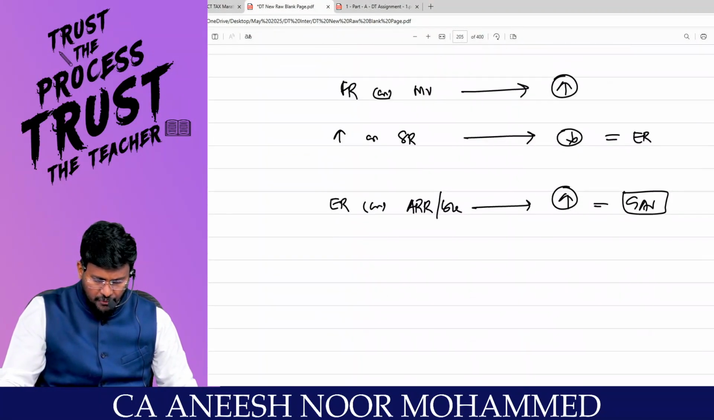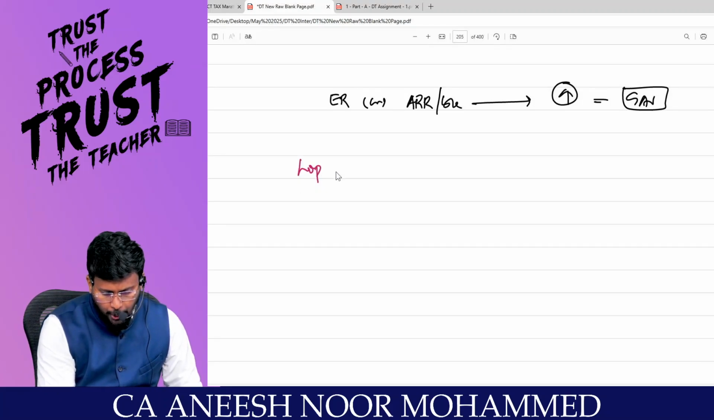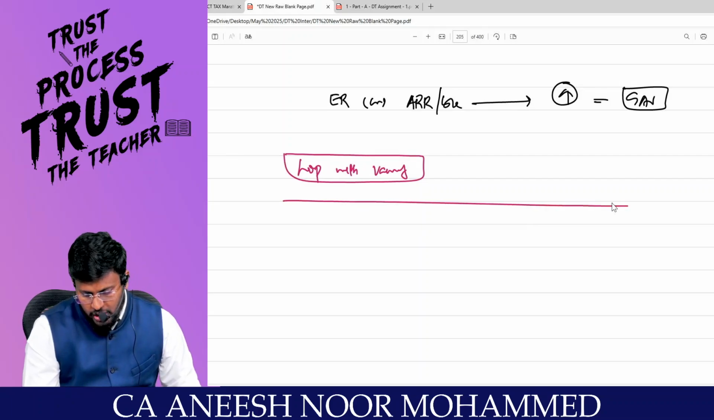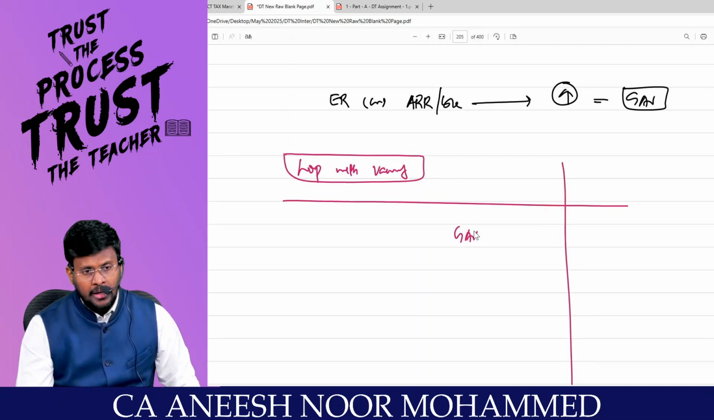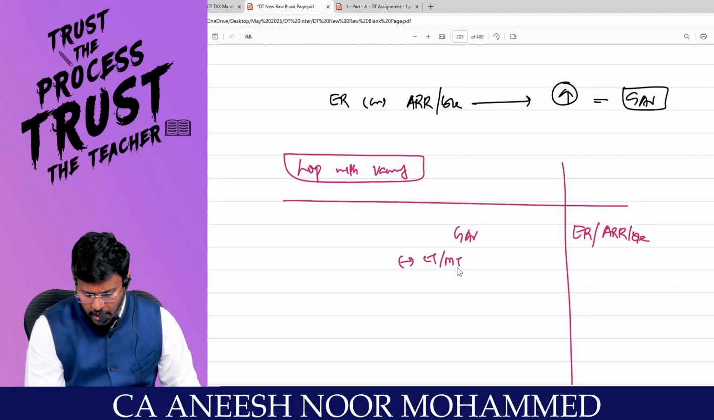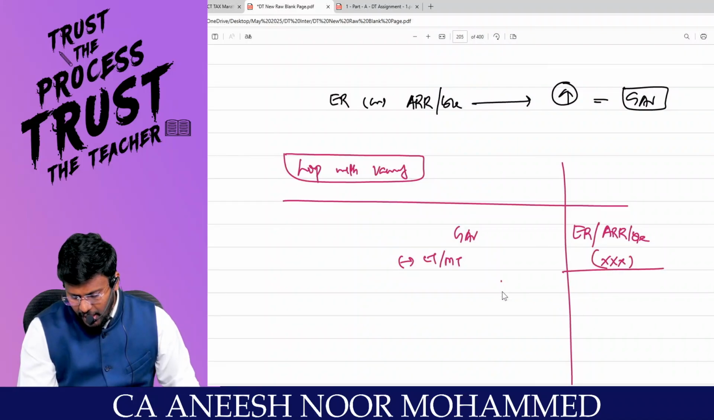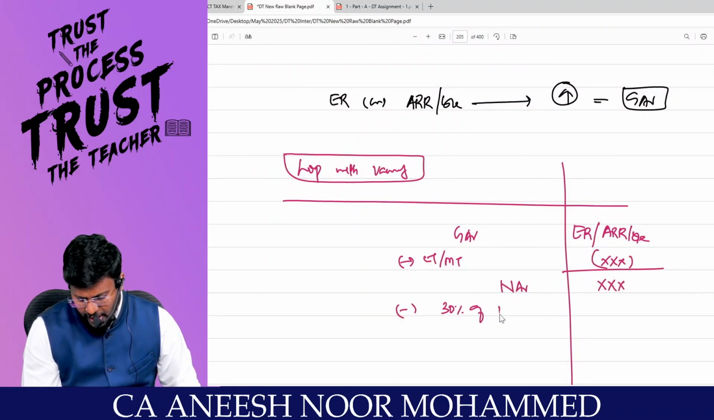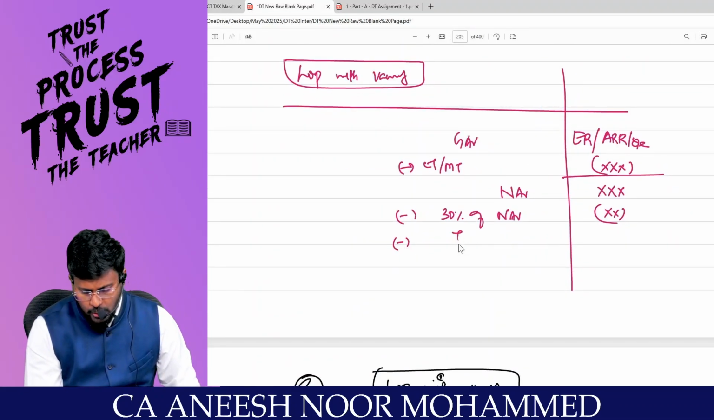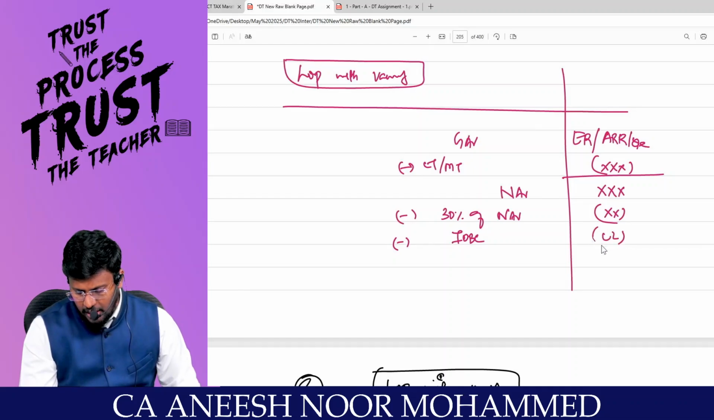Sir, we are in the let out property with vacancy. For a let out property with vacancy, the GAV will be either expected rent or actual rent received or receivable. Can you reduce municipal tax? Yes, sir. Will you get NAV? Yes, sir. Can you reduce 30% of the net annual value? Yes, sir, because it is a let out property. Correct? Can you reduce interest on borrowed capital? Yes, sir. How much? Unlimited. You will get the answer as income from house property.